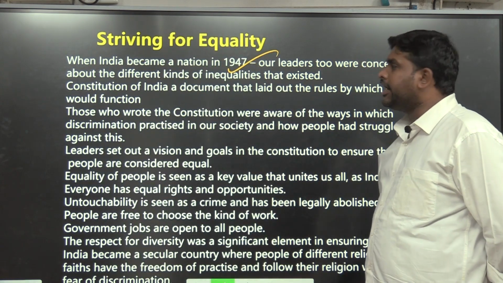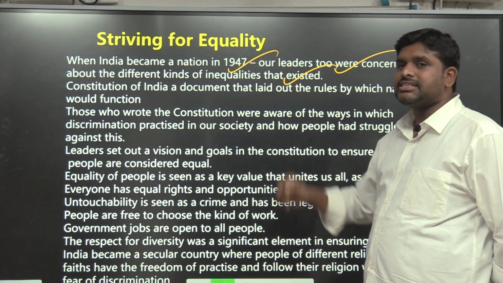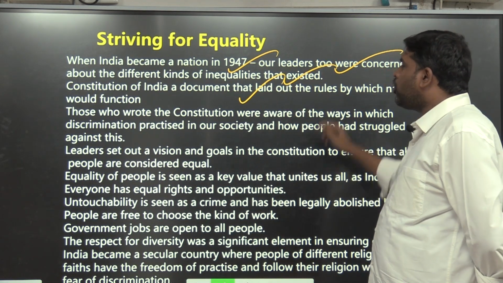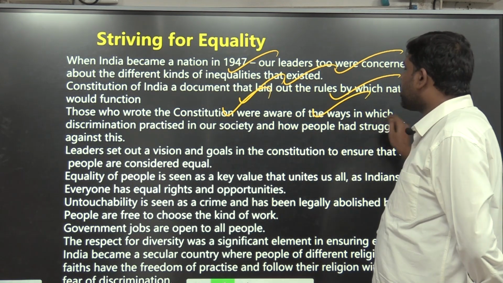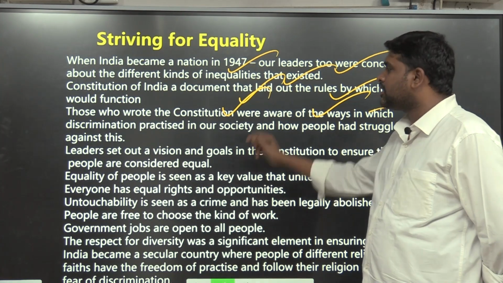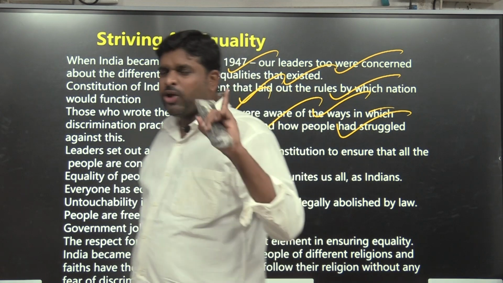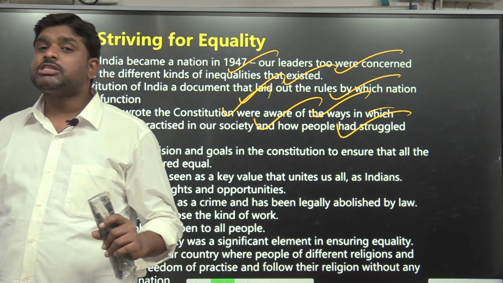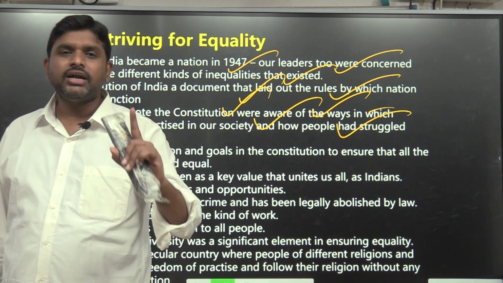India became a nation in 1947. Our leaders were concerned about the different kinds of inequalities that existed. The Constitution of India is a document that laid down the rules by which the nation would function. Those who wrote the Constitution were aware of the ways in which discrimination was practiced in our society and how people had struggled against this, and one big sin was constitutionally eliminated. What is that sin? Untouchability.